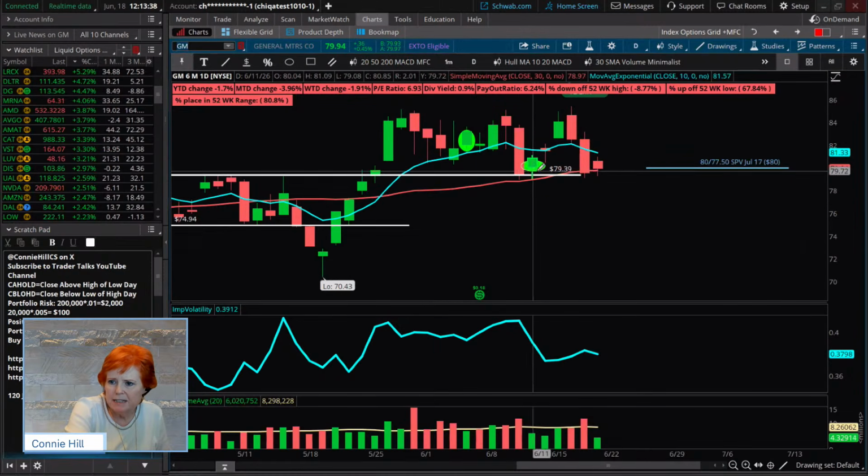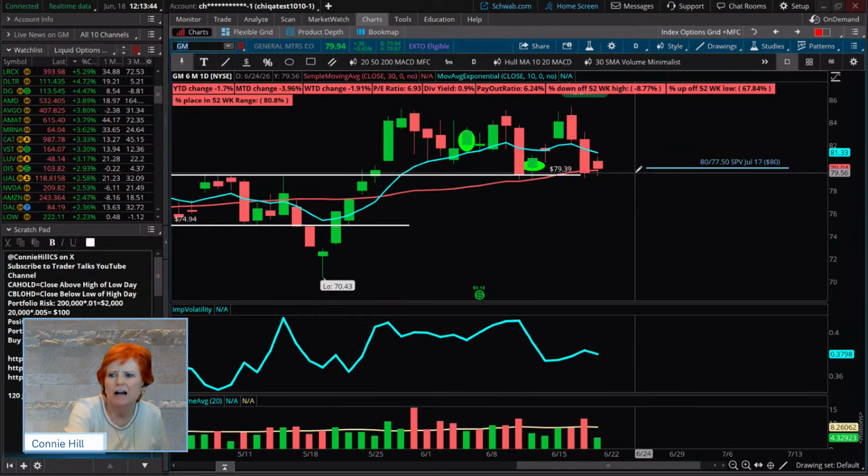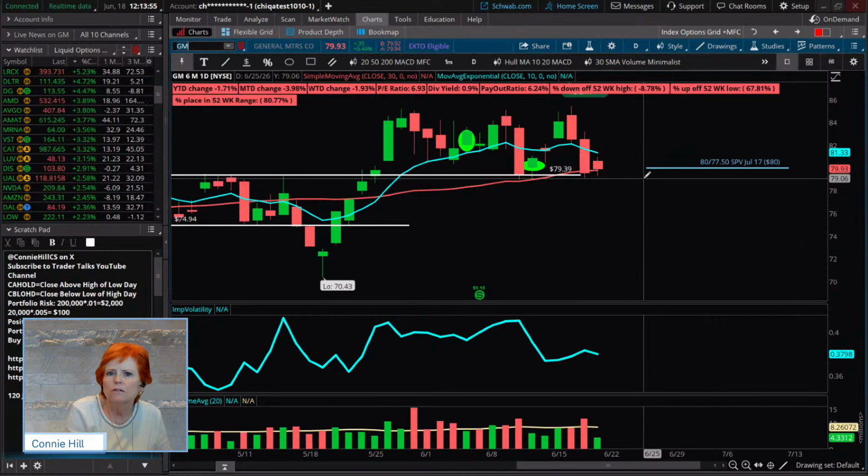It actually has been staying kind of above that 80 area. I mean, it ran up for a couple days, pulled back, but it didn't go much lower than that. And so, again, we're just going to let it work. We're not going to panic. There's no reason to think that it's a broken support or something like that. If we had a technical breakdown, then we would consider getting out. Haven't really seen that, so we're just going to let it work. These are trades of patience. All right, so we do have to all be patient with that strategy.